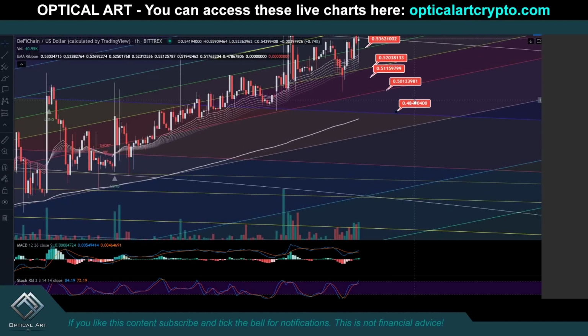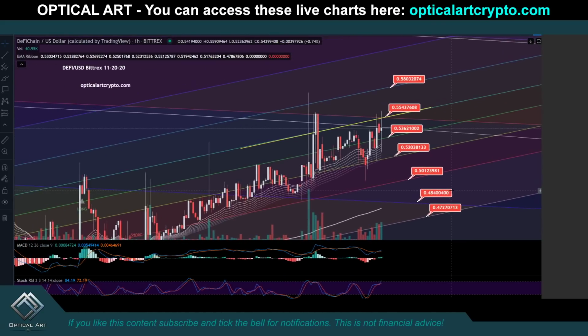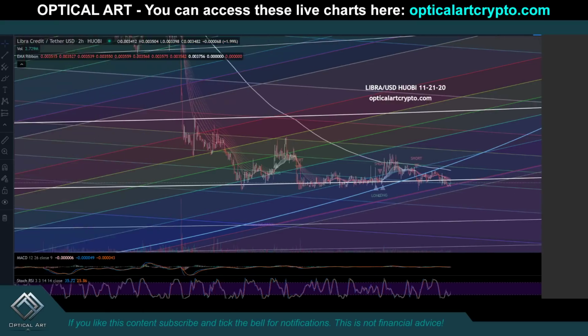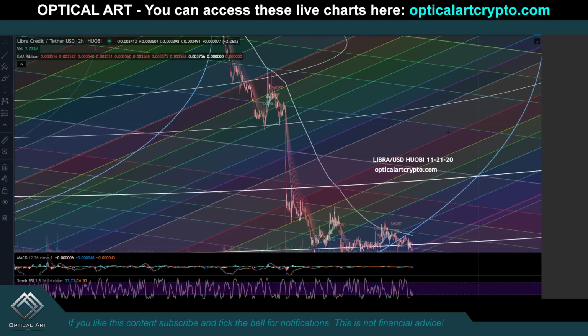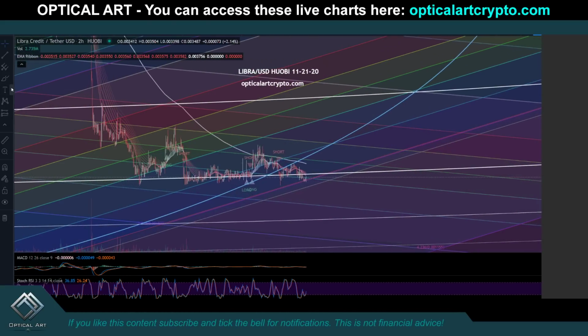And then your next support level below will be right here at 0.4727. So those are your targets for DeFi. This is Libra. If you zoom out and look at the bigger picture, we've been respecting this white fib circle. So currently your macro targets to watch, if we drop, you can see this white ring right here.